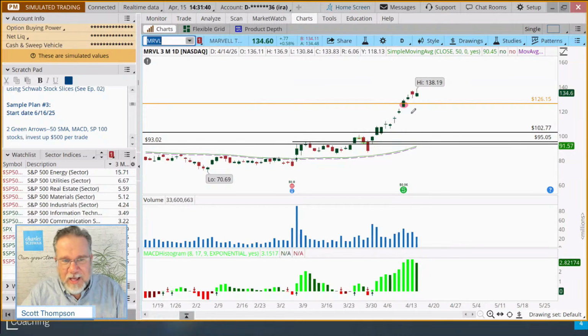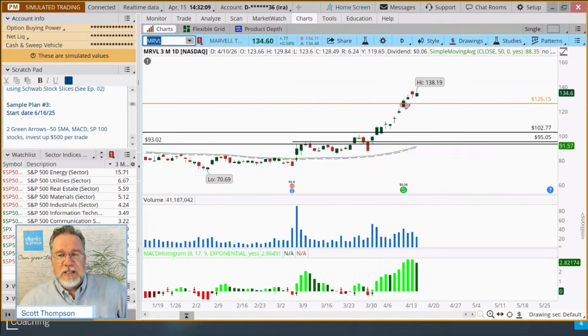You have to evaluate this for yourself when you're looking at your own rule set. And one of the things I found very helpful is to have some rules to start with. That two green arrow, 50-day moving average, and MACD plan that I've been going over all day today, that's a really good starting point. But most people are going to modify those rules a little bit, maybe adjust the entry, adjust the stops, adjust how they get in, adjust an exit target like we added with Marvell.